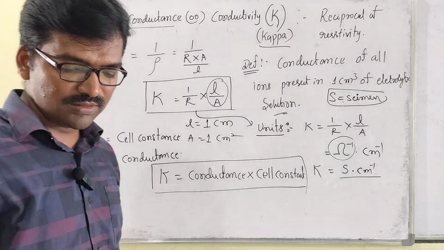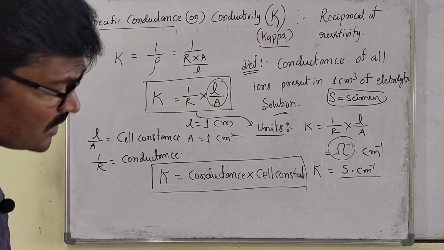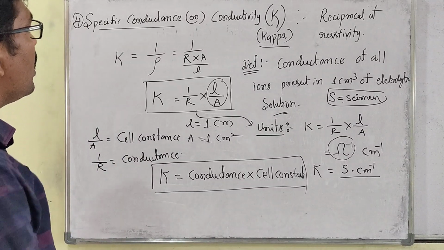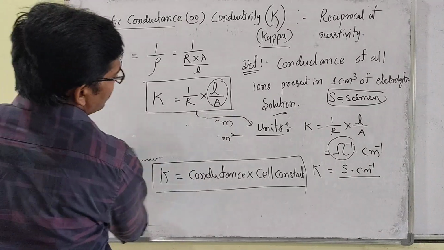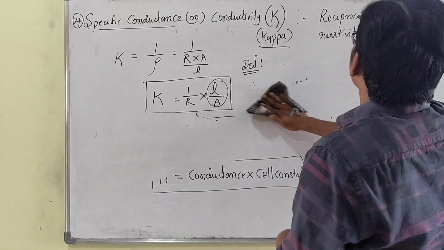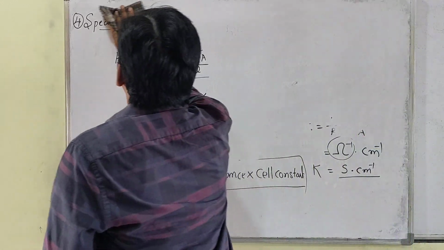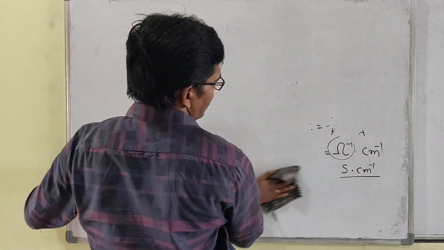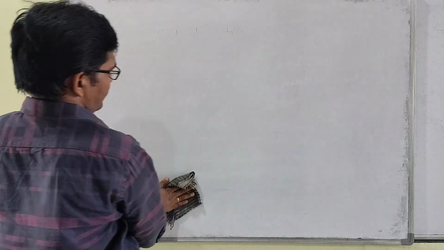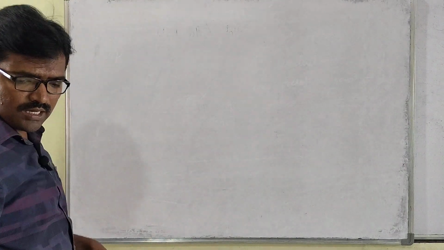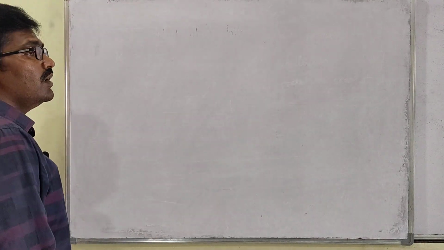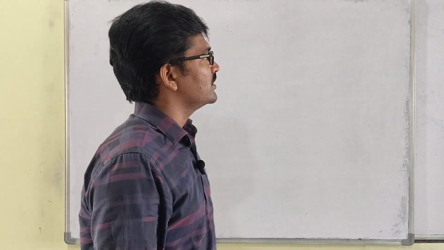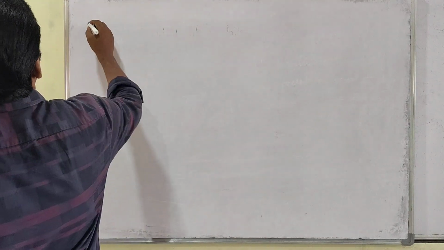Next we'll discuss the next one. This is the fourth term we are discussing. Then the fifth one is molar conductance. Sir, what is molar conductance? That we have to discuss. Molar conductance is the same as specific conductance, but here 1 mole of electrolyte should be taken, not 1 centimeter cube of the electrolyte. Okay, so that is molar conductance.